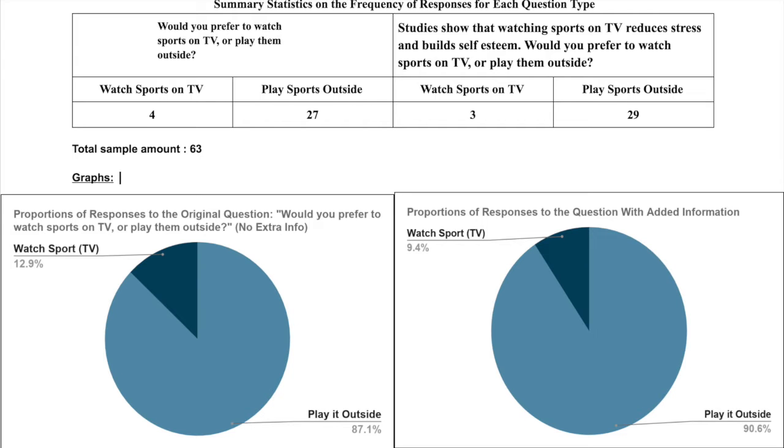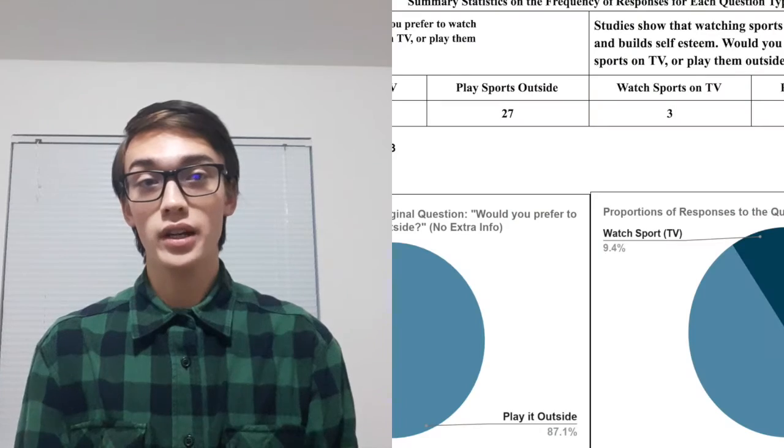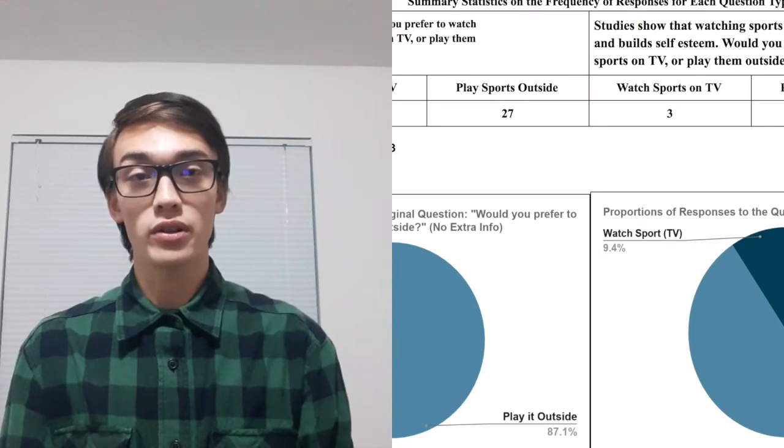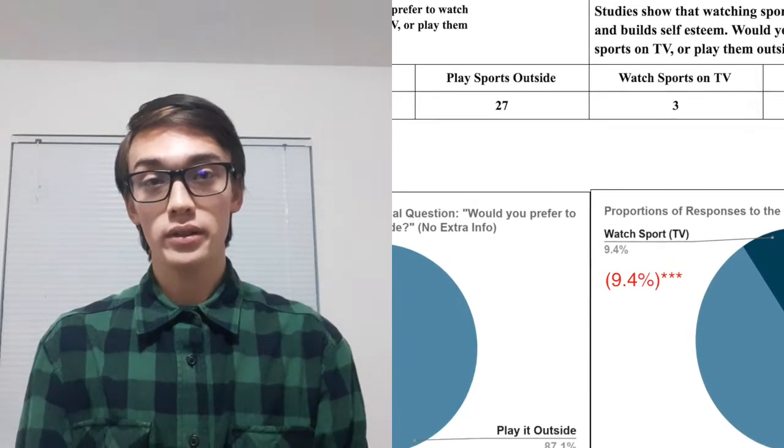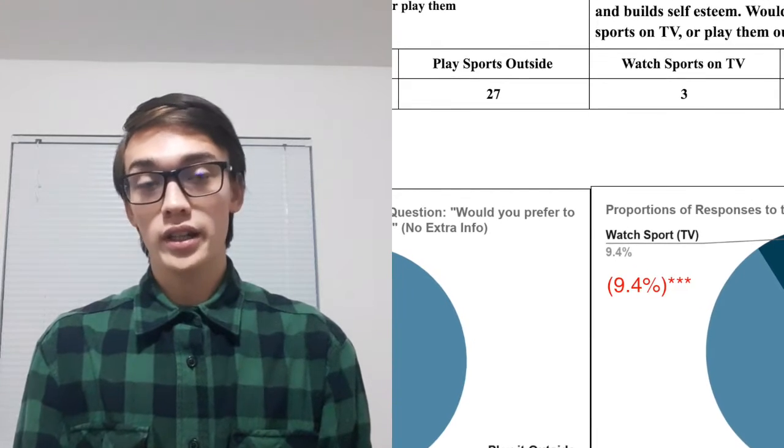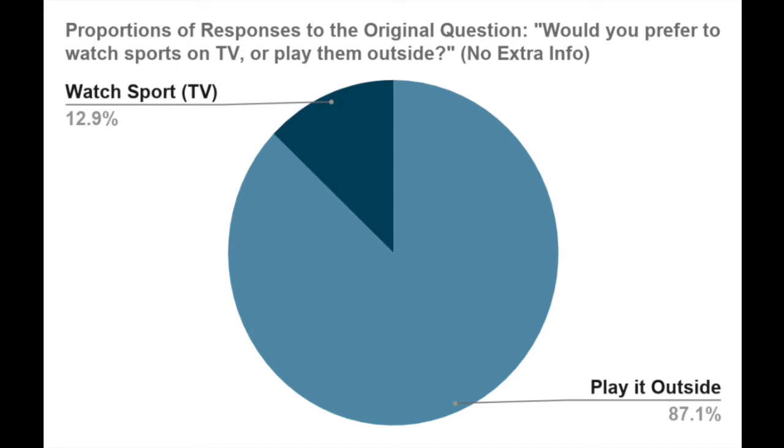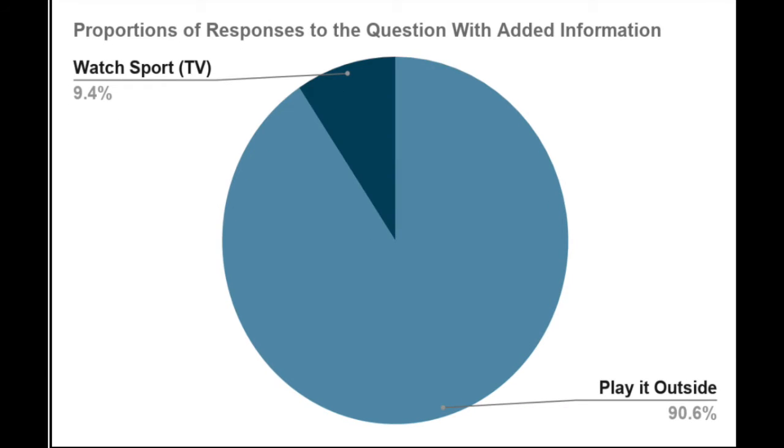So according to the results, our original prediction was very incorrect. By adding information, the proportion of students that favored watching sports on television over playing them outside actually decreased from 12.9% to 4.9%. So therefore, there's actually a greater proportion of students that favored playing a sport outside over watching a sport on television. So, why is that?